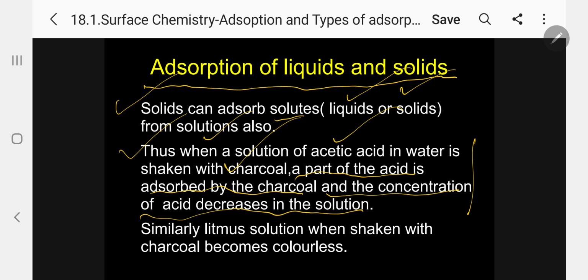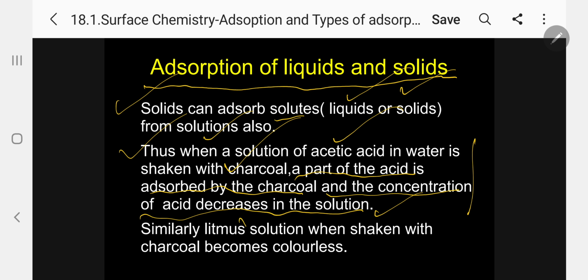Then, after shaking a known volume and strength of acid with a known quantity of charcoal, filter that, take a known volume and find out the strength again. Because some of the acid is adsorbed on the charcoal, the remaining acid strength will definitely be less, because acetic acid is adsorbed on the charcoal. Now the concentration of the acid decreases, you can observe from the titration.